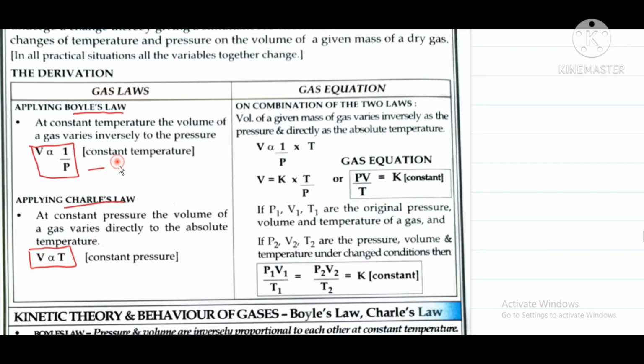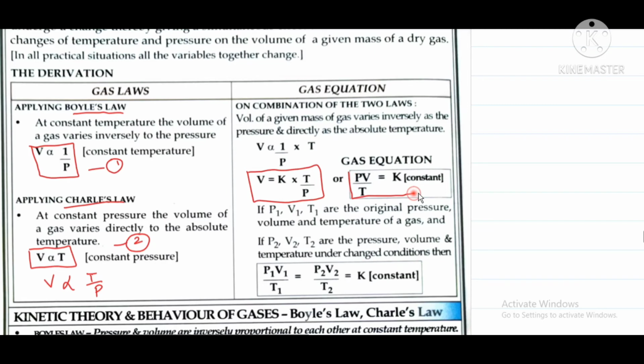Now combining these two equations, suppose this is equation 1 and this is equation 2. If we combine these two, what will we get? We will get that volume is proportional to temperature by pressure. Or we can get that volume is equal to constant into temperature by pressure.